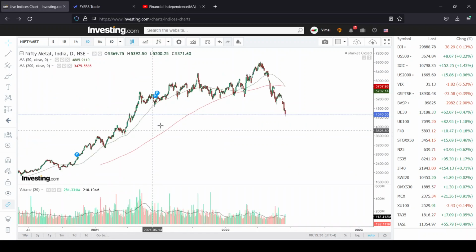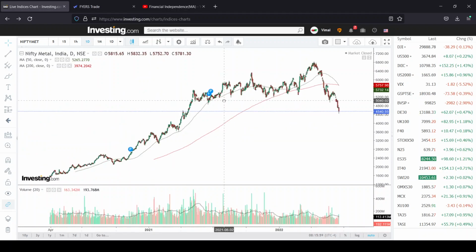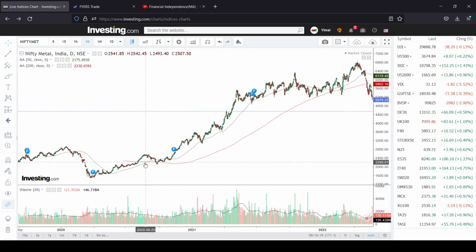I'll show an example for a golden cross, and then I will move to the death cross. So this is the Nifty metal sector. You can see this is a 1-day time frame in investing.com. You can see the last time the golden cross happened was around September 2020, when the 50 days moving average crossed the 200 days moving average. I think you can see here. I'll notify.